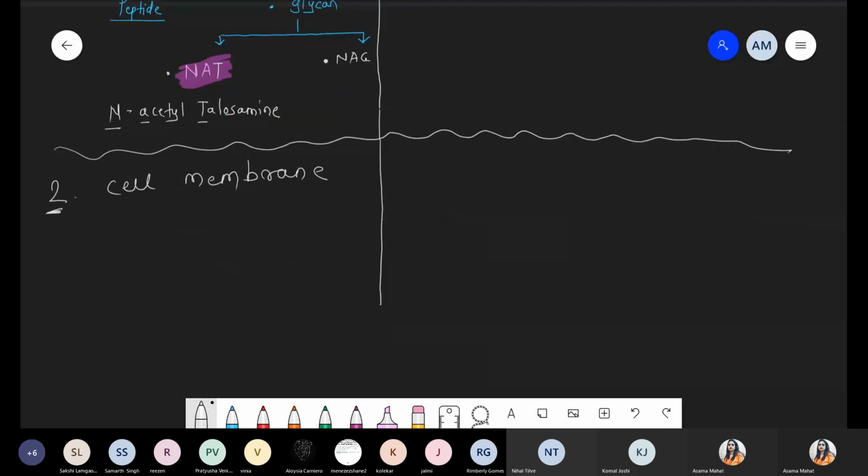New students, don't worry, we are just continuing this part. Once within a few minutes we start the kingdom Protista, so meanwhile you can start writing. Just try to capture the language, try to understand the concept, because I understand this is your first class. It will take you a day or two to adjust. Okay? So don't worry.